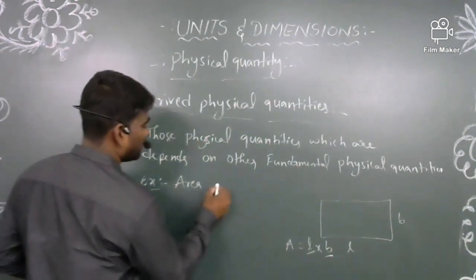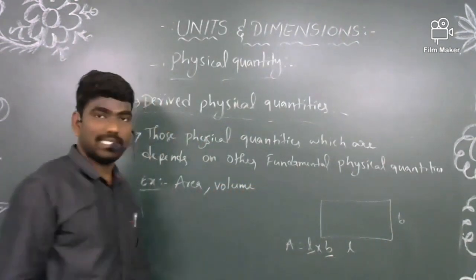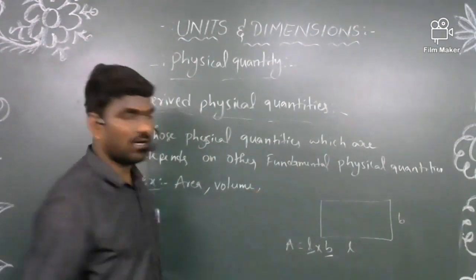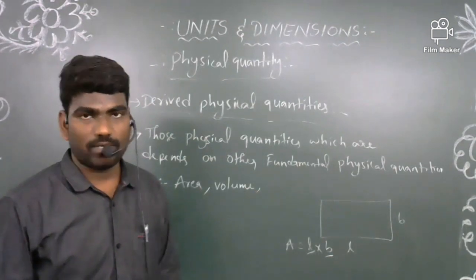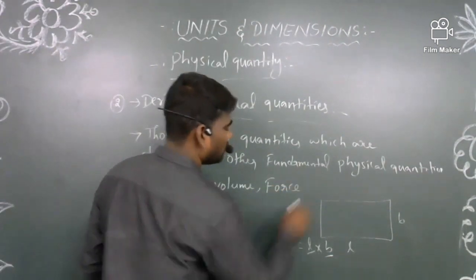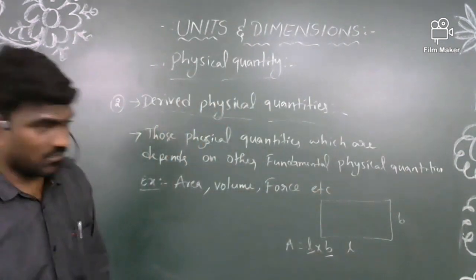Again, if you take another example like volume, the formula is length into breadth into height. Again, length, breadth and height are all fundamental physical quantities. Like that, there are a lot of physical quantities which depend on other fundamental physical quantities.